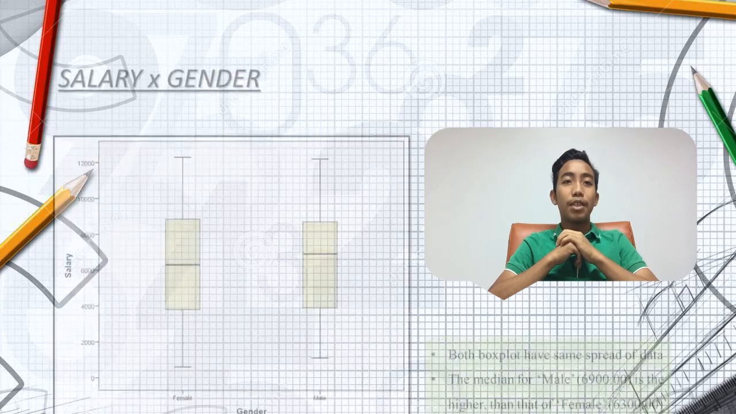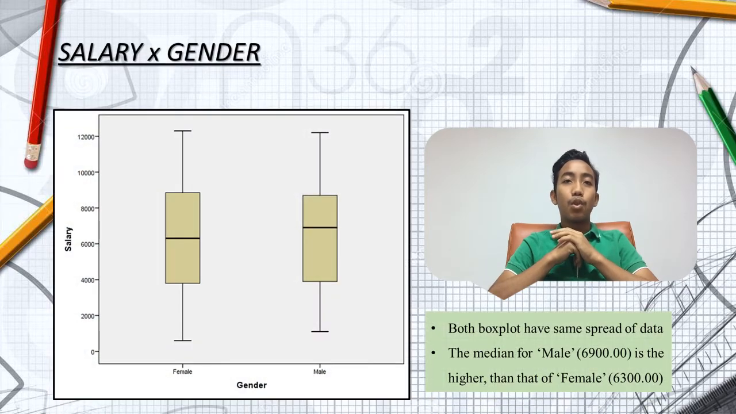Firstly, the relationship between salary and gender. Based on the box plot, we can see that both female and male have the same spreadness of data. The median of box plot male is higher than female. So I can conclude that these two variables have relationship among them.